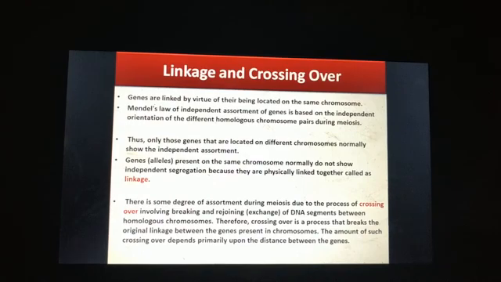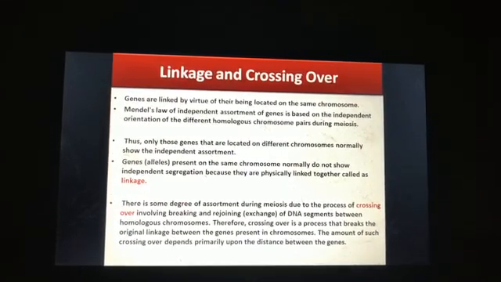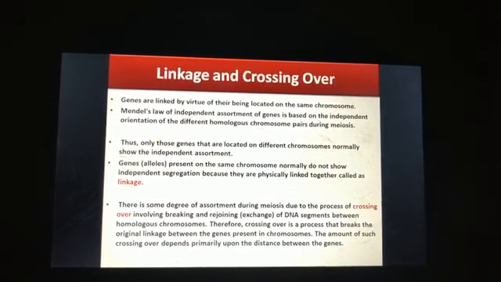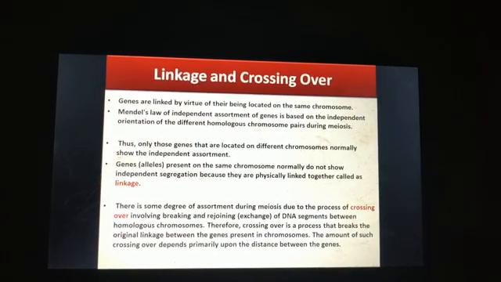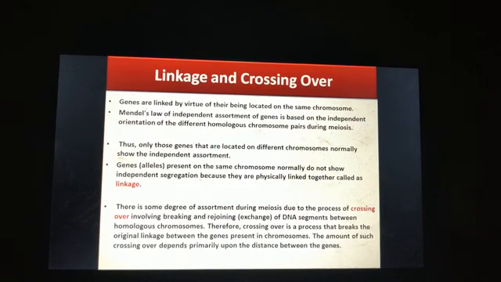Now let us see what is crossing over. There is some degree of assortment during meiosis due to the process of crossing over, involving breaking and rejoining, that is, exchange of DNA segments between the homologous chromosomes. Therefore, crossing over is a process that breaks the original linkage between the genes present in the chromosome. The amount of such crossing over depends primarily upon the distance between the genes.